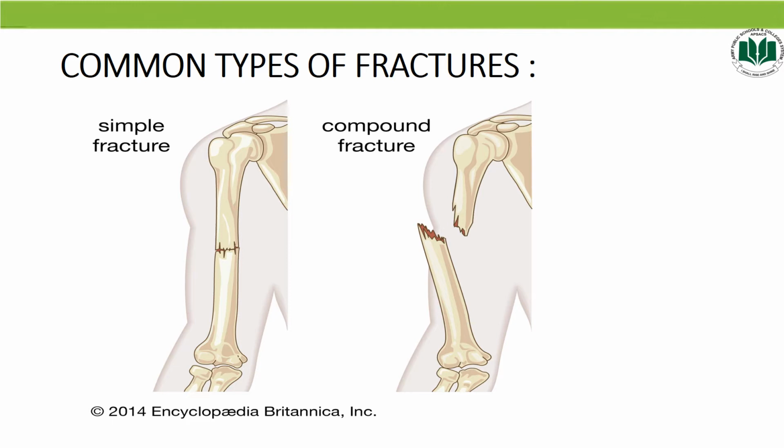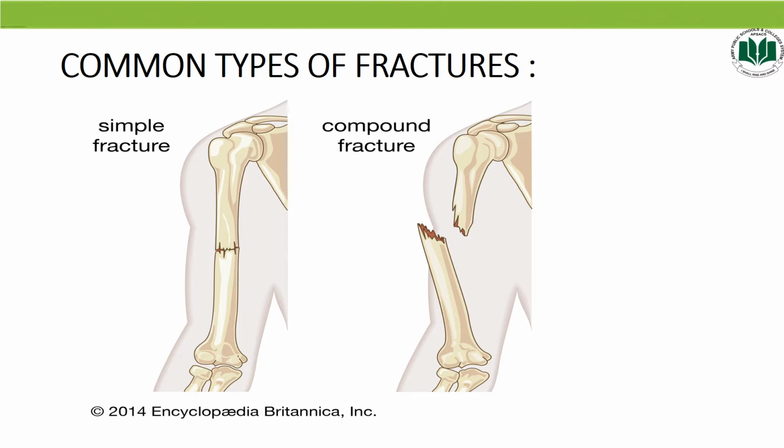So students, there are two common types of fractures. As you see in the diagram, simple fracture and compound fracture. Simple fracture is also called a closed fracture, and compound fracture is also called an open fracture. A simple fracture or closed fracture is a type of fracture in which the surrounding tissues are not damaged by the bone. It's a fracture of the bone only, without damage to the surrounding tissues or breaking of the skin.